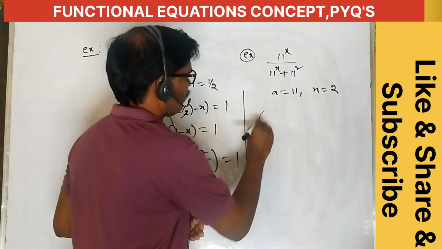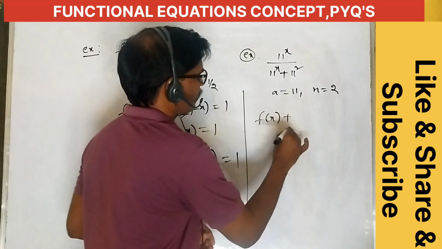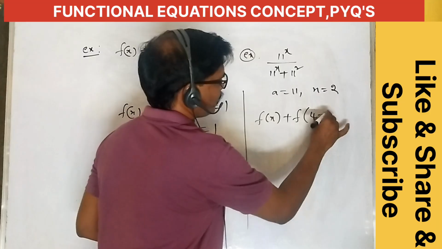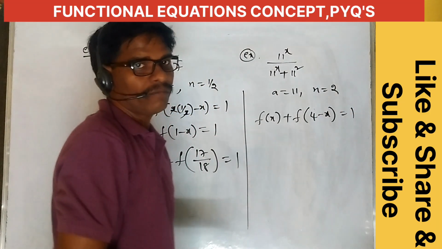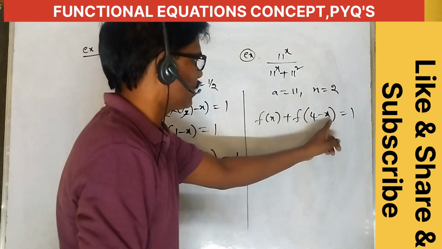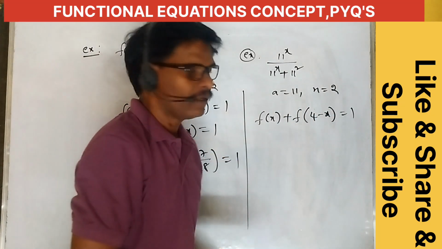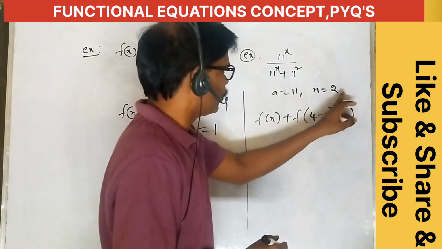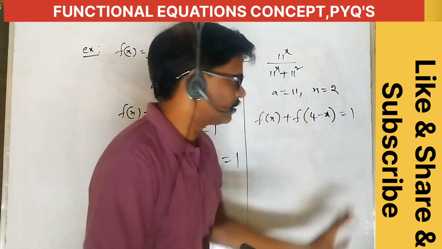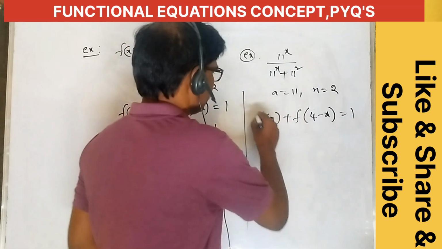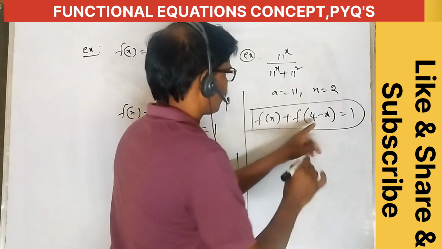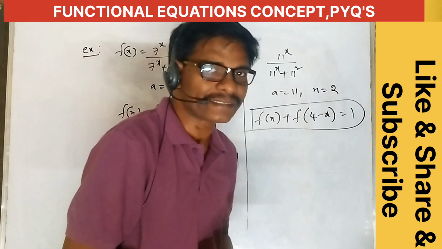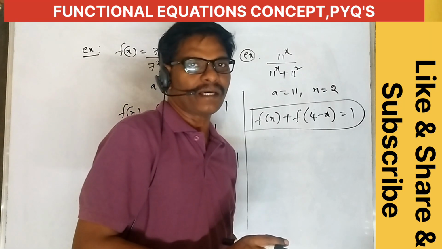What is the formula here? f of x plus f of 2n minus x, 2 into n is equal to 4, minus x equal to 1. Okay, 4 minus x, equal to 1. This is the 2n minus x. This is the formula. Next, f of 4 minus x is equal to 1. Why? This is 2n, 2 into 2 is equal to 4, minus x is equal to 1 only. Understand this one. This is the n value. Here substitute the formula. What is the formula? f of x plus f of 2n minus x equal to 1. That is the formula.